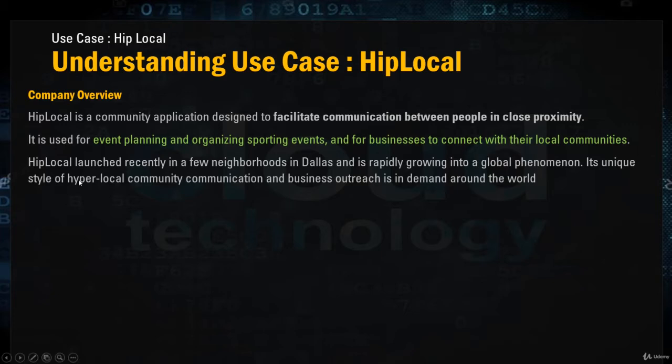Okay. HipLocal launched recently in a few neighborhoods in Dallas, and this is in US. They launched in one particular city in Texas, and it is rapidly growing into a global phenomenon. Its unique style of hyper local community communication and business outreach is in demand around the world.